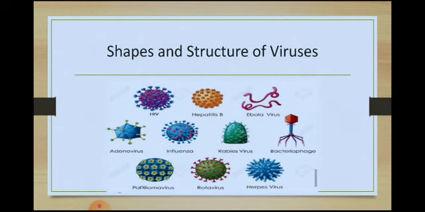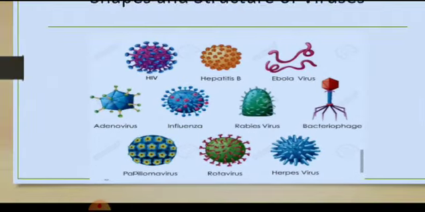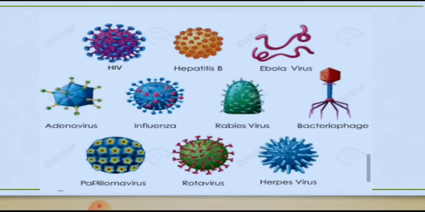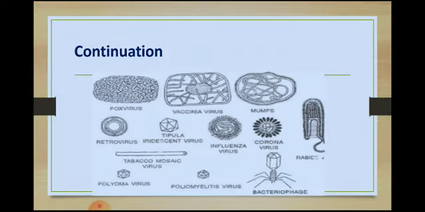The various shapes of viruses can be seen in the diagram, like HIV, hepatitis B, Ebola virus, adenovirus, influenza, rabies virus, bacteriophage, etc. Continuing from the previous slide, we see the diagram of pox virus, vaccinia virus, and mumps.